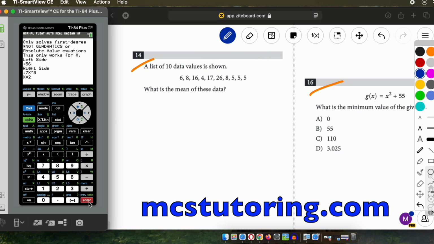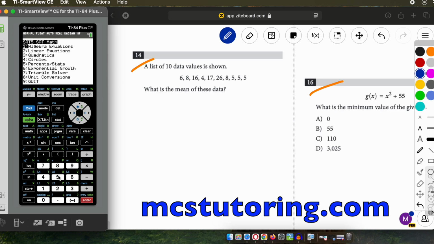Okay, so now we're going to go to stats for question number 14. So we're doing percent stats right there. And it's a statistic thing. So usually when we get data values, like a list of values, tell me the mean, median, range, blah, blah, blah, that's a stats question. So first, the number of questions in the list, 10. So we're going to do 10 data values in the list. So enter the terms.